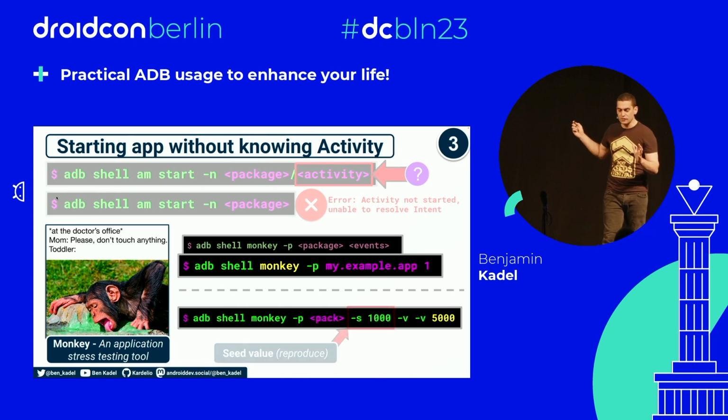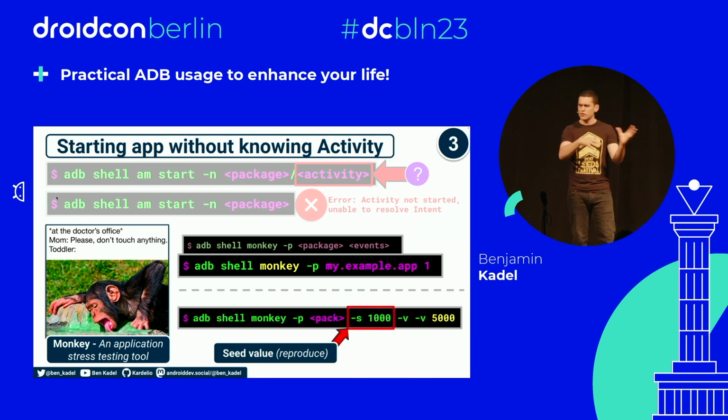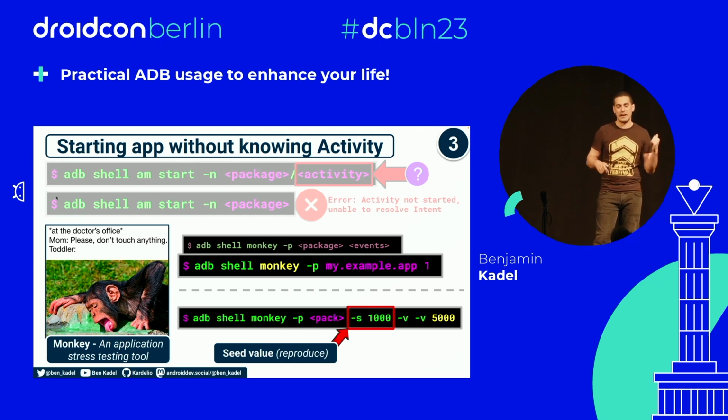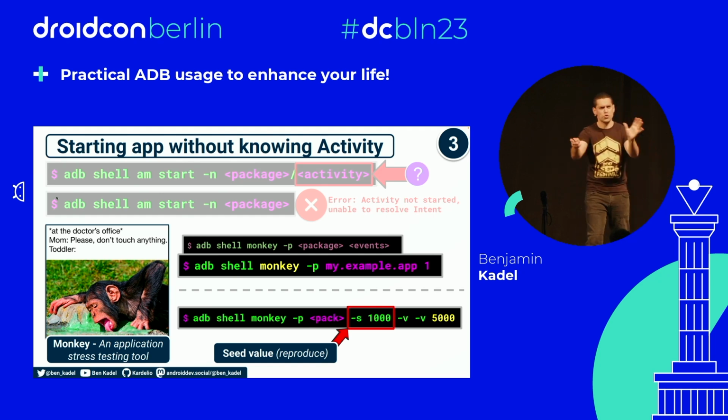It's random crazy stuff, although I have passed a seed ID, so if it does fall over during the stress test, and I'm like, oh, it's fallen over, let me fix it, I can run the exact same sequence again with the seed ID to see if I fixed it. Very, very cool. Just try it. See if your app withstands the barrage.